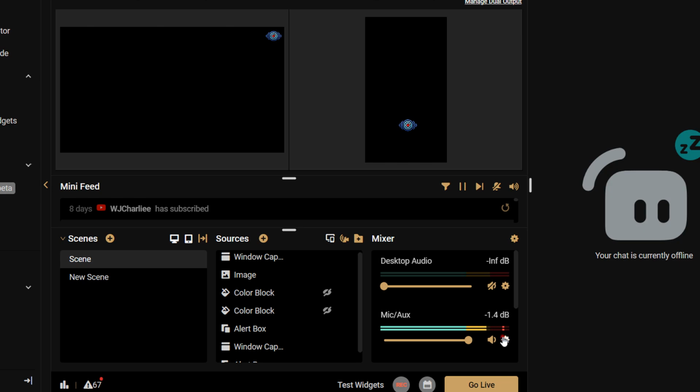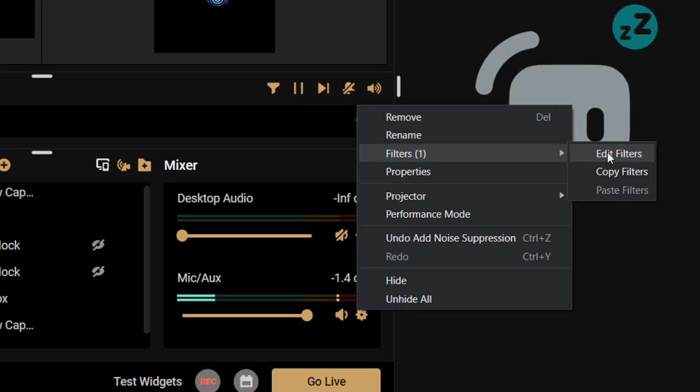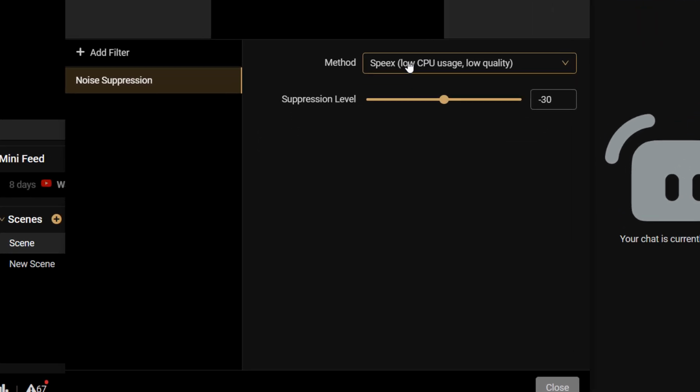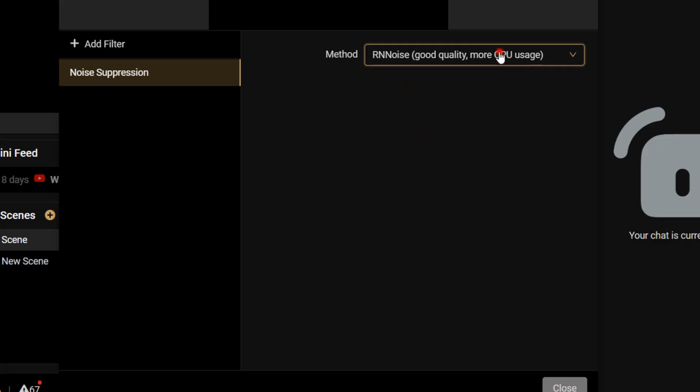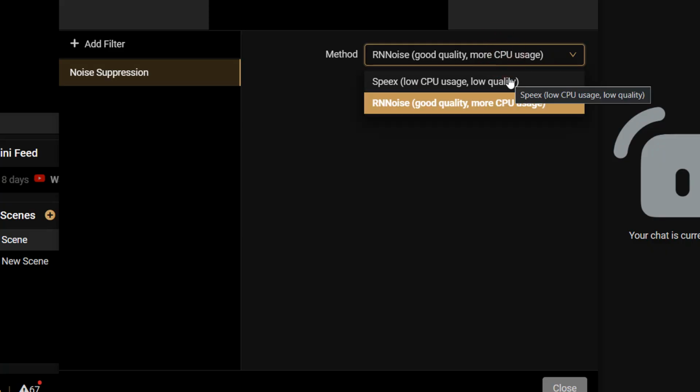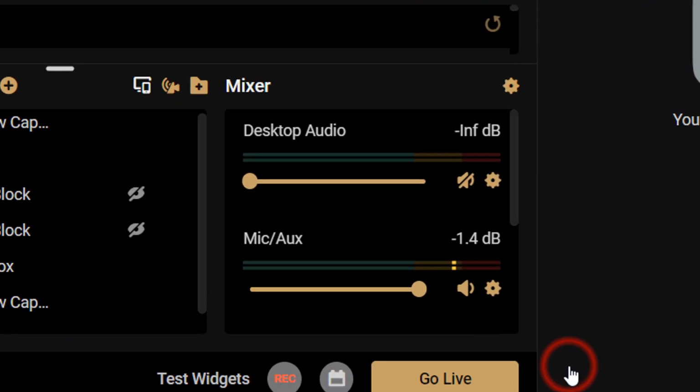What we want to do is go back to the filters. Now that we created it, we click on the filters, edit, we go back, and then the method, instead of that, we click RNN noise. So the thing is, your computer is going to use more CPU, but it's going to give you better quality. And now let's go check it out.